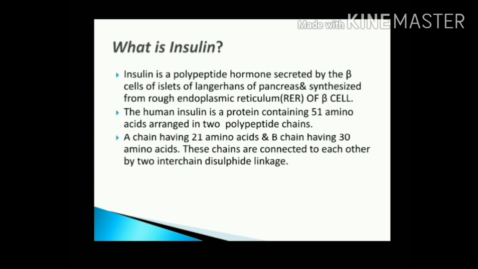The human insulin is a protein containing 51 amino acids arranged in two polypeptide chains. One is the A chain having 21 amino acids, and the other is the B chain having 30 amino acids. These chains are connected to each other by two interchain disulfide linkages connecting A7 to B7 and A20 to B19. All are cysteine residues. If the two chains are split, the functional activity of insulin is lost.